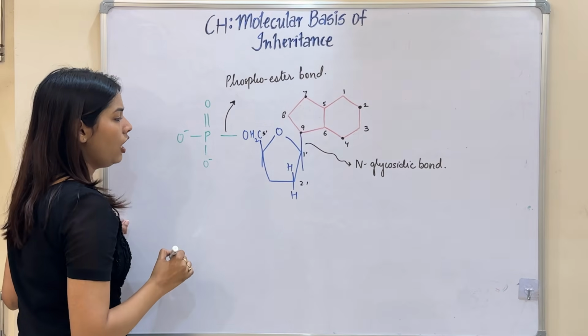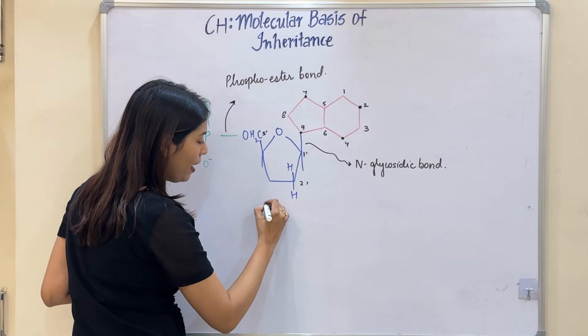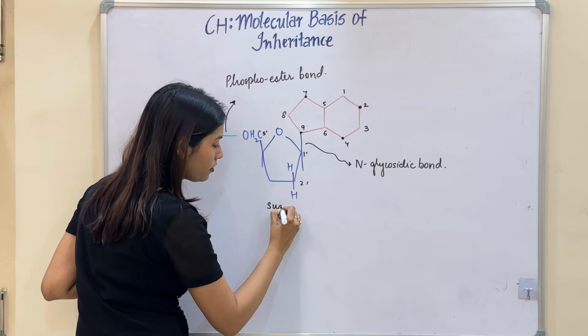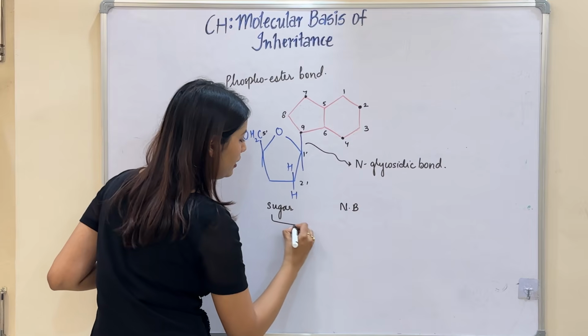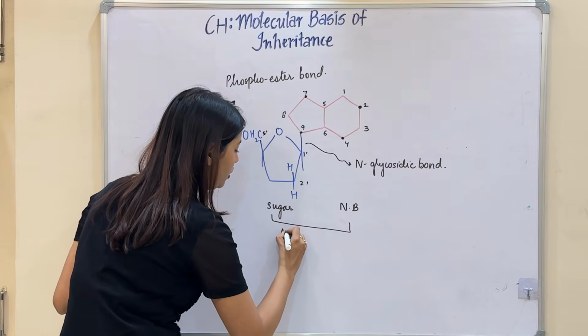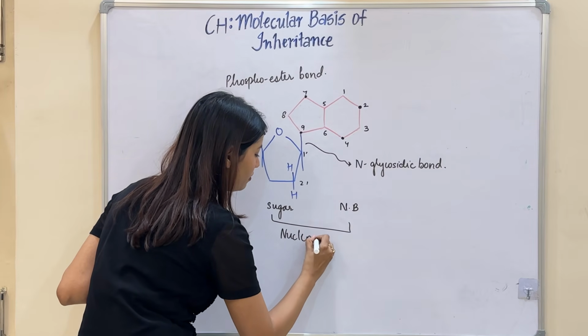So if I include my sugar and nitrogenous base, together they form a nucleoside.